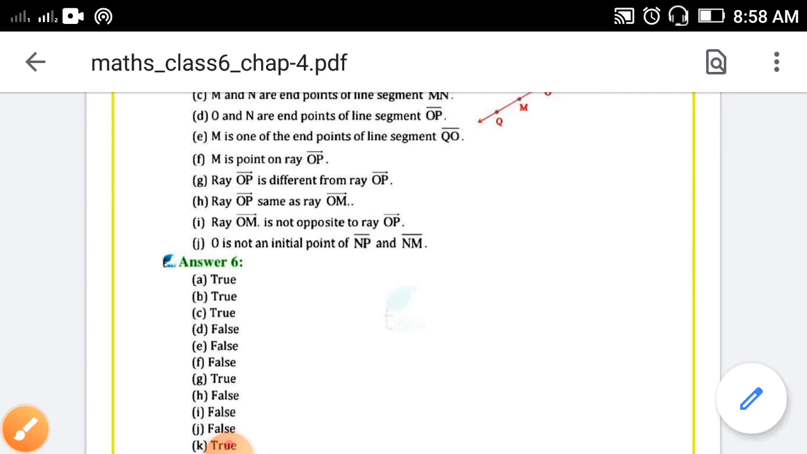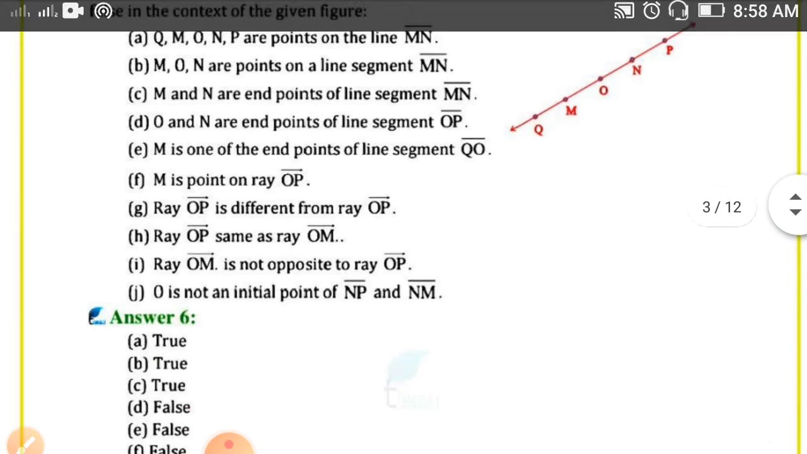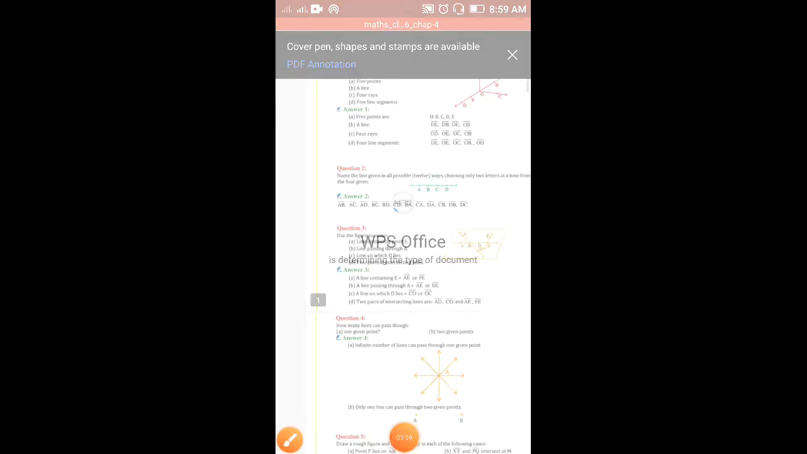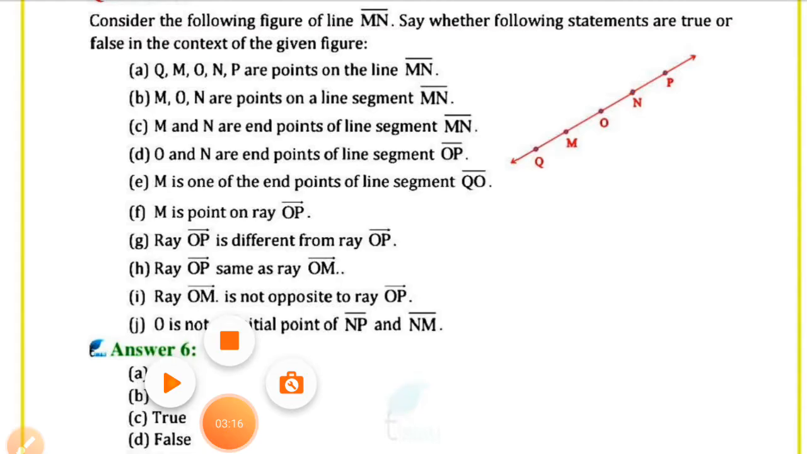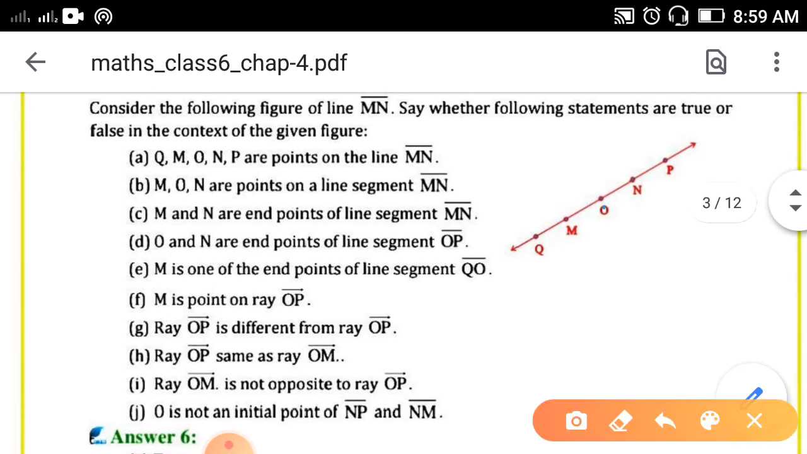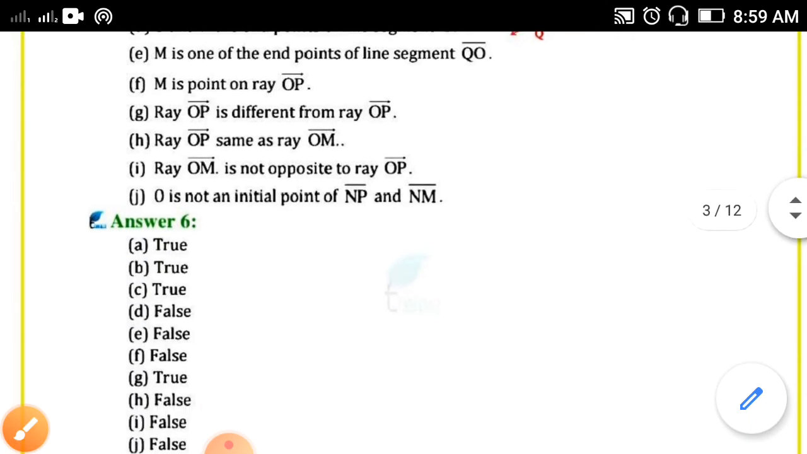H. Ray OP is same as ray OM. So, here it is ray OP and here it is ray OM. No, both are different. You can check in the figure. Here it is OM and here it is OP. Both are in different directions. So, H is false.